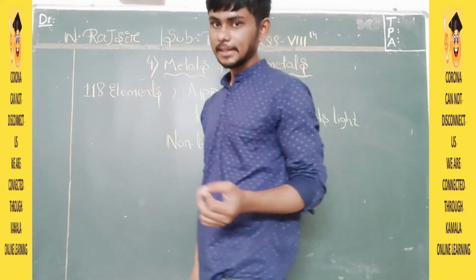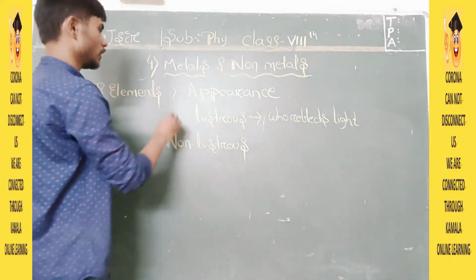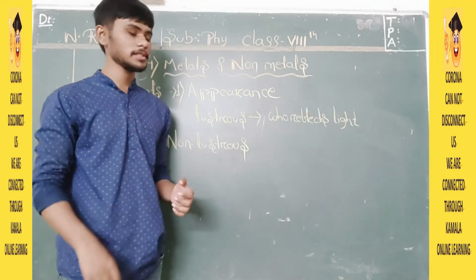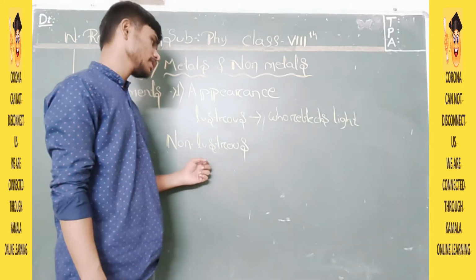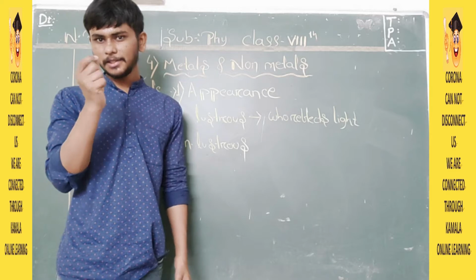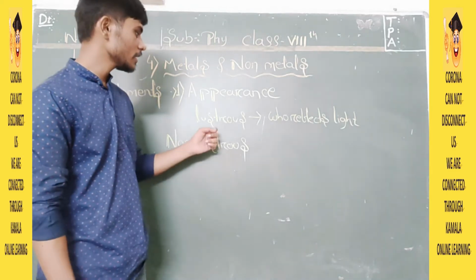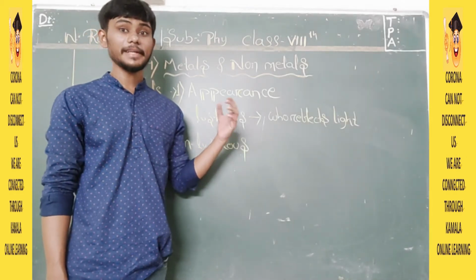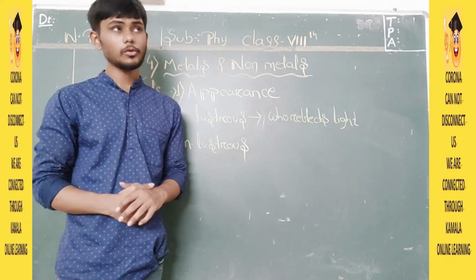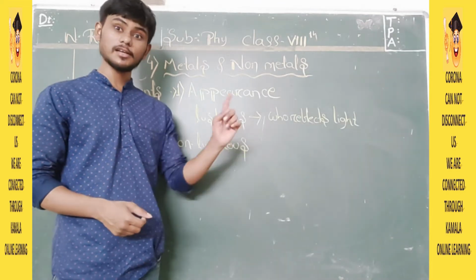Now, sonority. The first thing was appearance. What will you write? First difference: non-metals are usually non-lustrous, metals are usually lustrous. They are bright, they are shiny. But there is a bit of an exception over there. What exception, sir? Some metals are not lustrous? No, it is not like that. Each and every metal is lustrous. There are some non-metals that are lustrous.